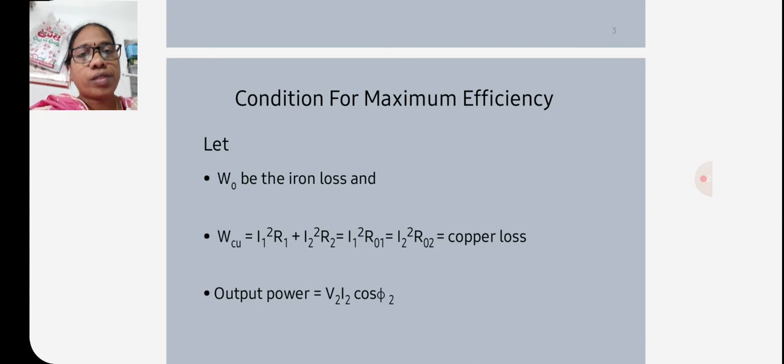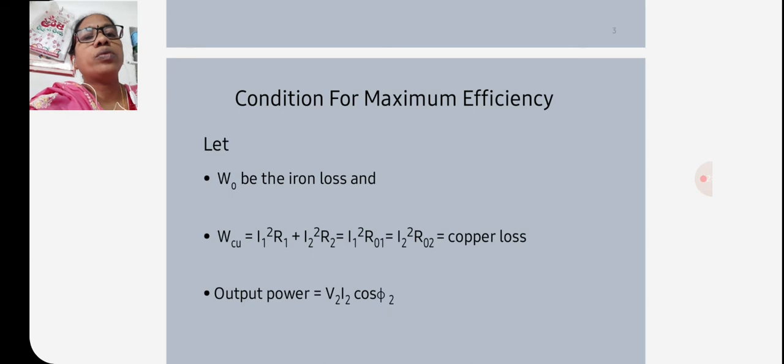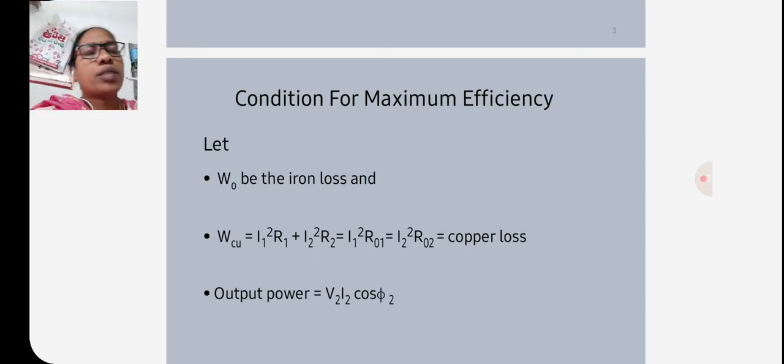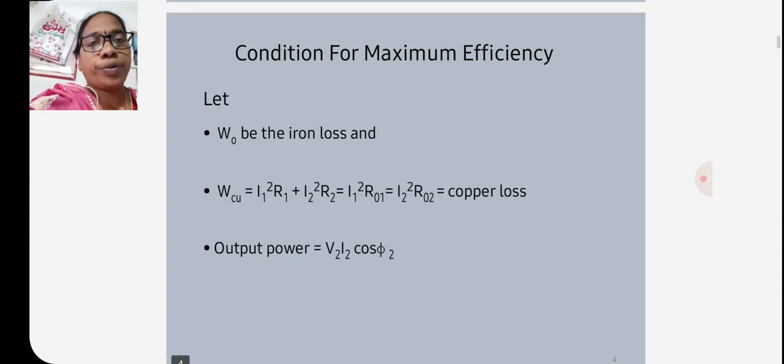The copper losses will be I1² R1 plus I2² R2, that is equal to I1² R01, and that is equal to I2² R02. This was discussed in the last class also. The output power is V2 I2 cos φ2.